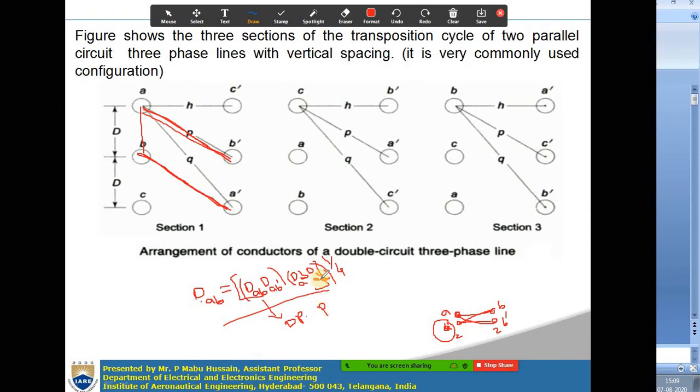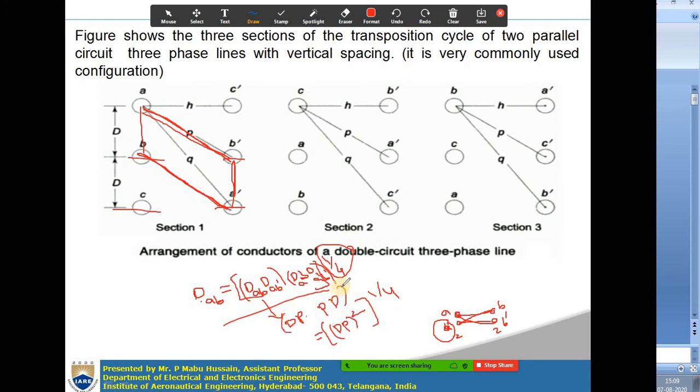And what is DA dash B dash? A dash B dash is this distance, which is the same as this distance, which is capital D. So the mutual GMD between phases A and B is dP into dP, which is dP whole square, and the whole to the power of 1 by 4 is also there.